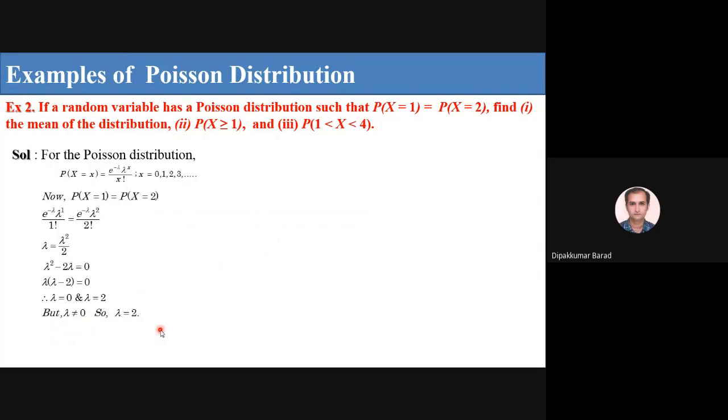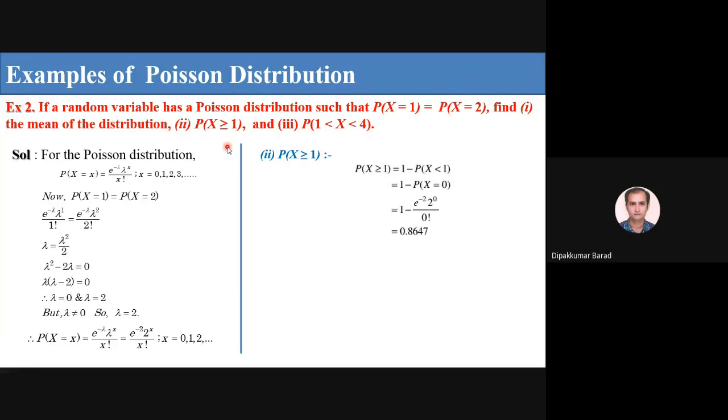Once we get lambda, we can find out P of X greater than or equal to 1, and P of X in between 1 and 4. Now see, again, P of X greater than or equal to 1. As X tends to infinity, we can also find this P of X greater than or equal to 1 as 1 minus P of X less than 1. But X less than 1 means only P of X equal to 0, as X starts from 0.